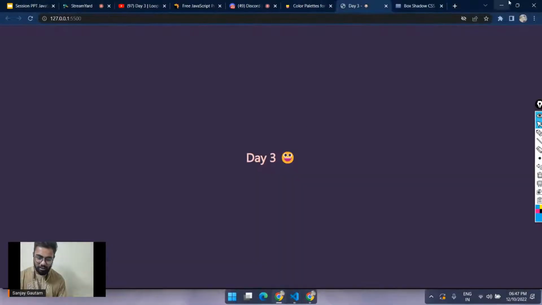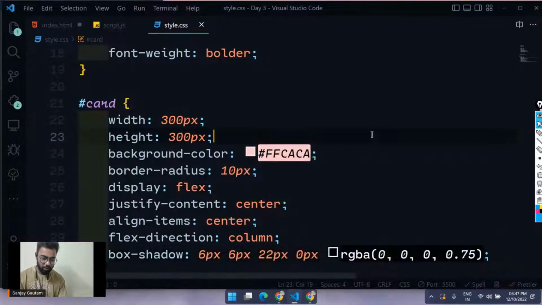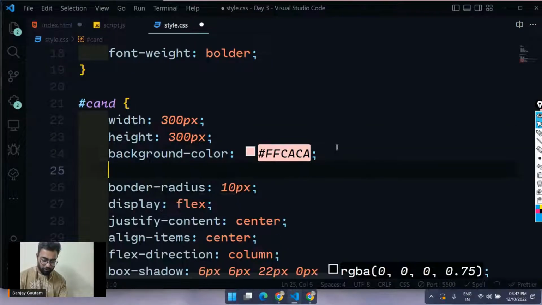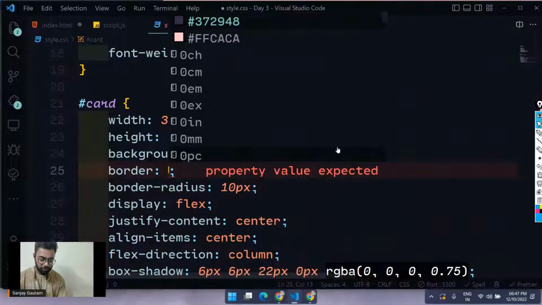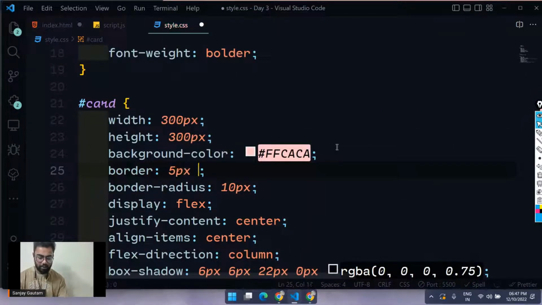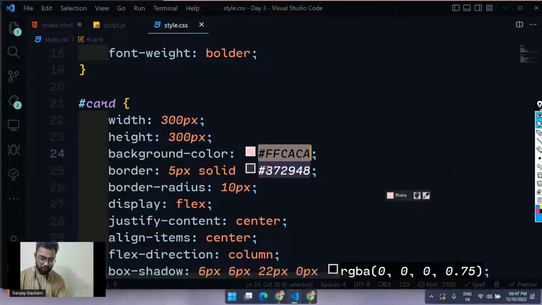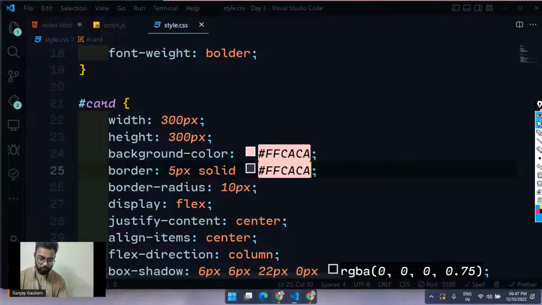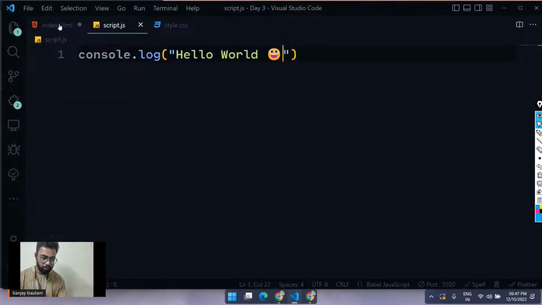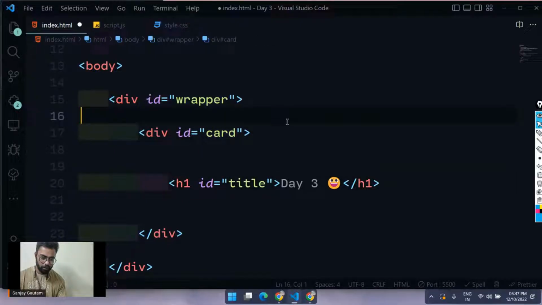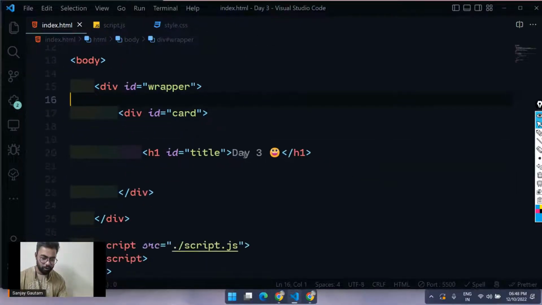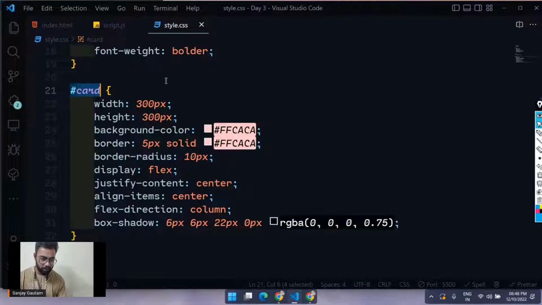So let's see. And why don't we give it a border radius, and we don't have any border here, so let's just give it a border of 5 pixels solid, and the color is going to be this lighter one. Let's just go with this color, and I think I forgot to give it the ID of card. Style.css, ID of card.